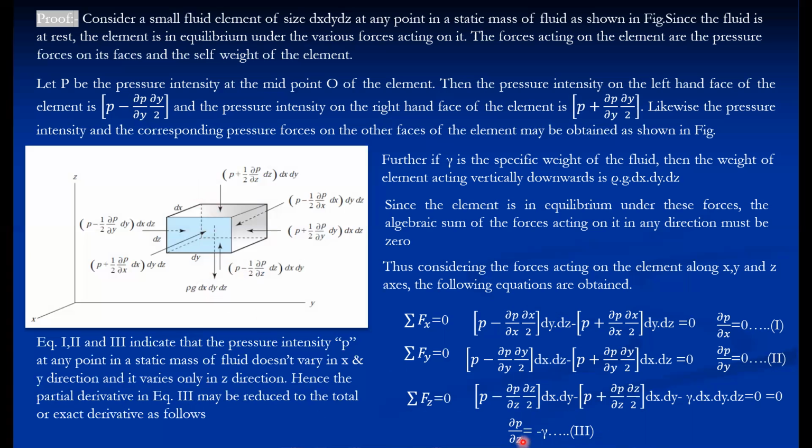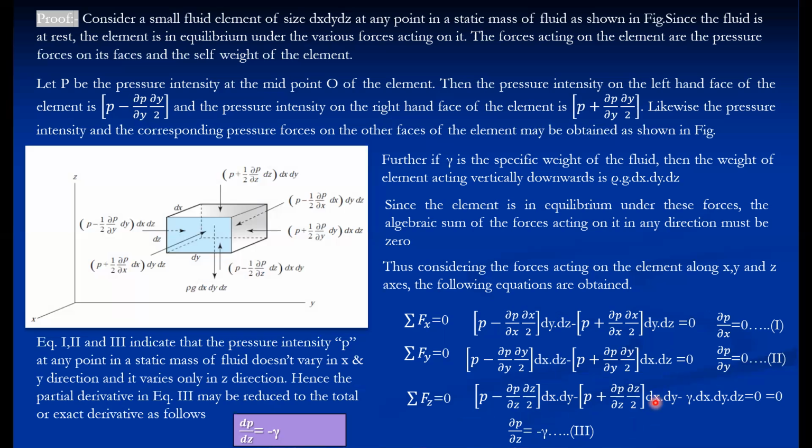Hence the partial derivative, because here there is no variation of pressure along the x and y directions. Pressure only varies along the z direction. So the partial derivative may be reduced to the total or exact derivative. You can realize how mathematics can be used in fluid mechanics. Already we came across the use of differentiation and integration. Now here we have used Taylor's expression, and here we can reduce the partial differentiation.